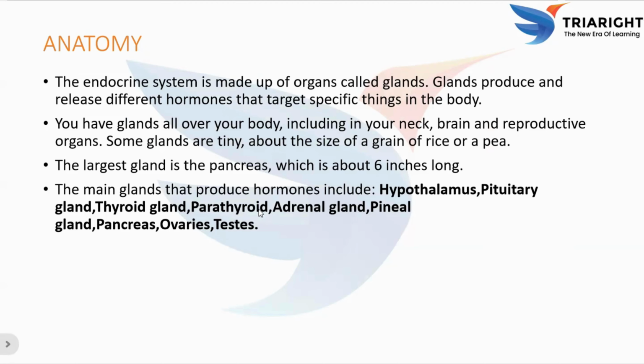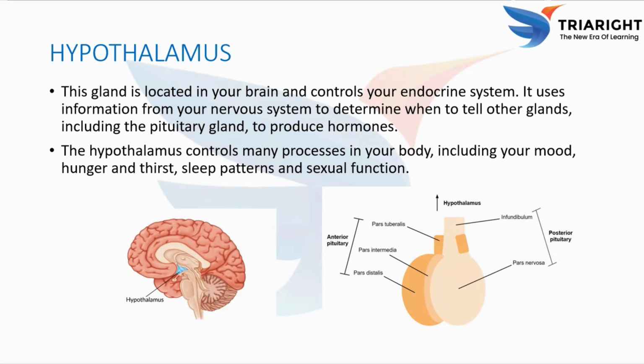And now we go into a brief description about the anatomy and physiology of each and every gland specifically. Coming to the first gland, what is it? Hypothalamus. So what is the hypothalamus? It is a small but very important part of the brain. It acts as a control center that links the nervous system and endocrine system through the pituitary gland. Even though it's very small, it plays a big role in maintaining the body's homeostasis.